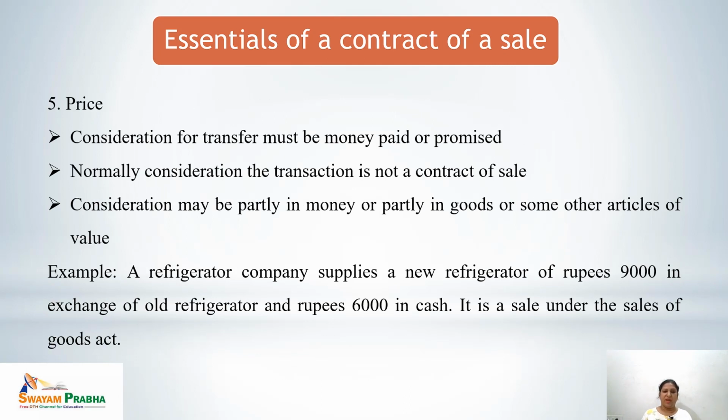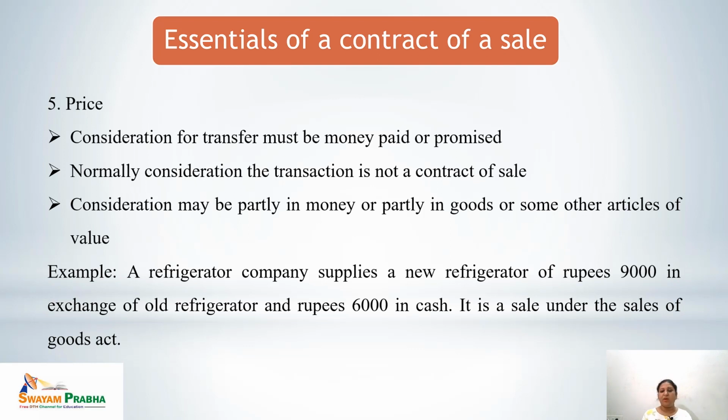Next essential is the price. Price is the consideration for transfer. That may be money or that may be a promise. It means something given in consideration for the purchase of goods, for the selling of goods, is called a price. Without consideration there is no contract of sale. Consideration is possible maybe partly in the form of money or partly in some other articles of value. Let's see the example.